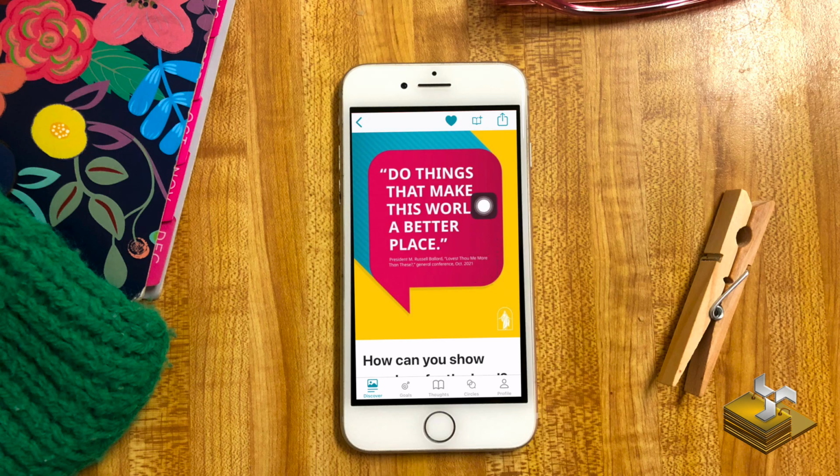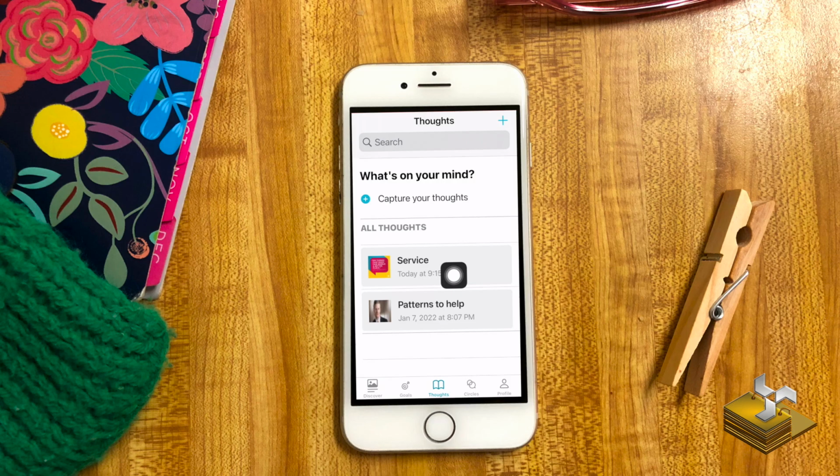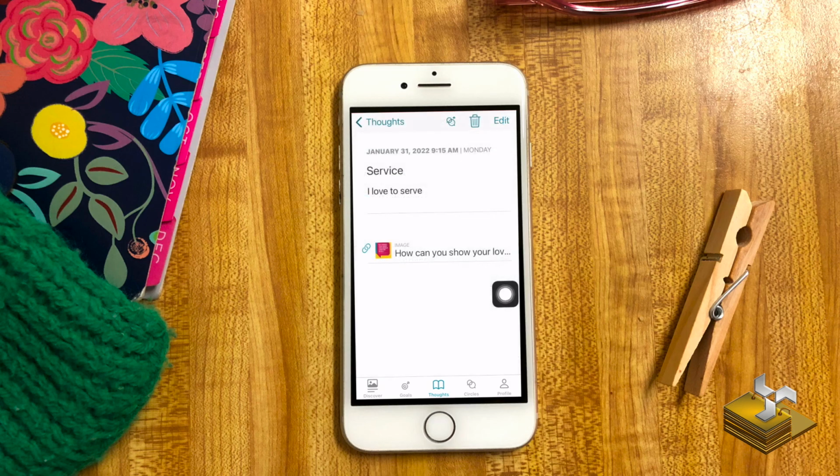And then how to get that back was, if you go to thoughts down here at the bottom and press it, it says service. It says here's the image that we attached to our thought, and it says service, I love to serve. So there's various things that we can do here, which is edit the note that we made, the thought that we made. We can trash it, or we can send it to our circles.